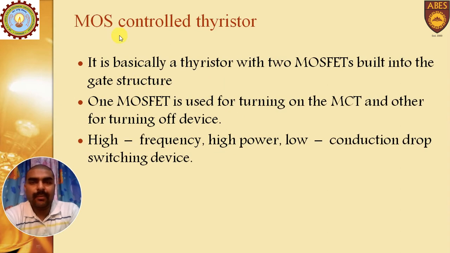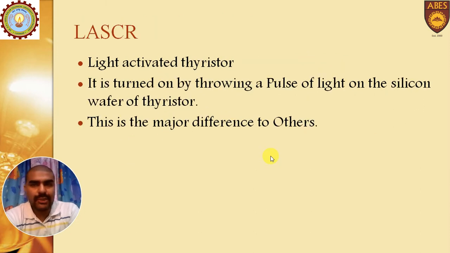Then the MOS controlled thyristor, what is it? It is basically a thyristor with two MOSFETs built in a gate structure. One MOSFET is used for turning on the MCT, and another one is used for turning off that device. As for the properties of the MOS controlled thyristor, these are high frequency devices, high power devices, and they have low conduction drop.